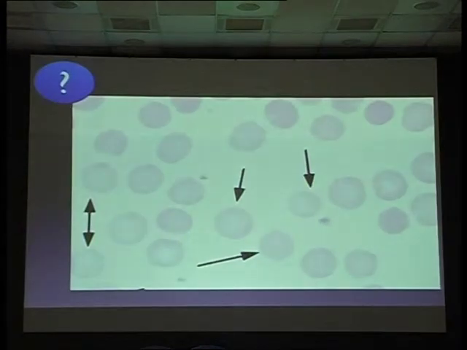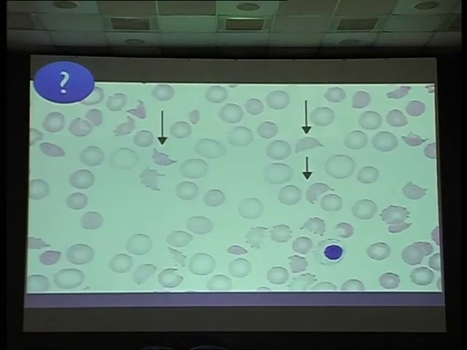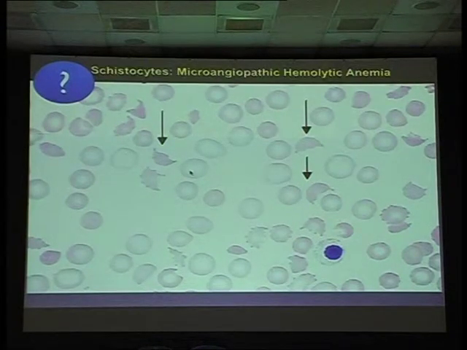What do you think here? The central pallor is gone, isn't it? You are not seeing it. So this is spherocytes, and you have to think of hereditary spherocytosis and autoimmune hemolytic anemias. What do you see here? Helmet cells, isn't it? This is seen in DIC or any microangiopathic hemolytic anemia.